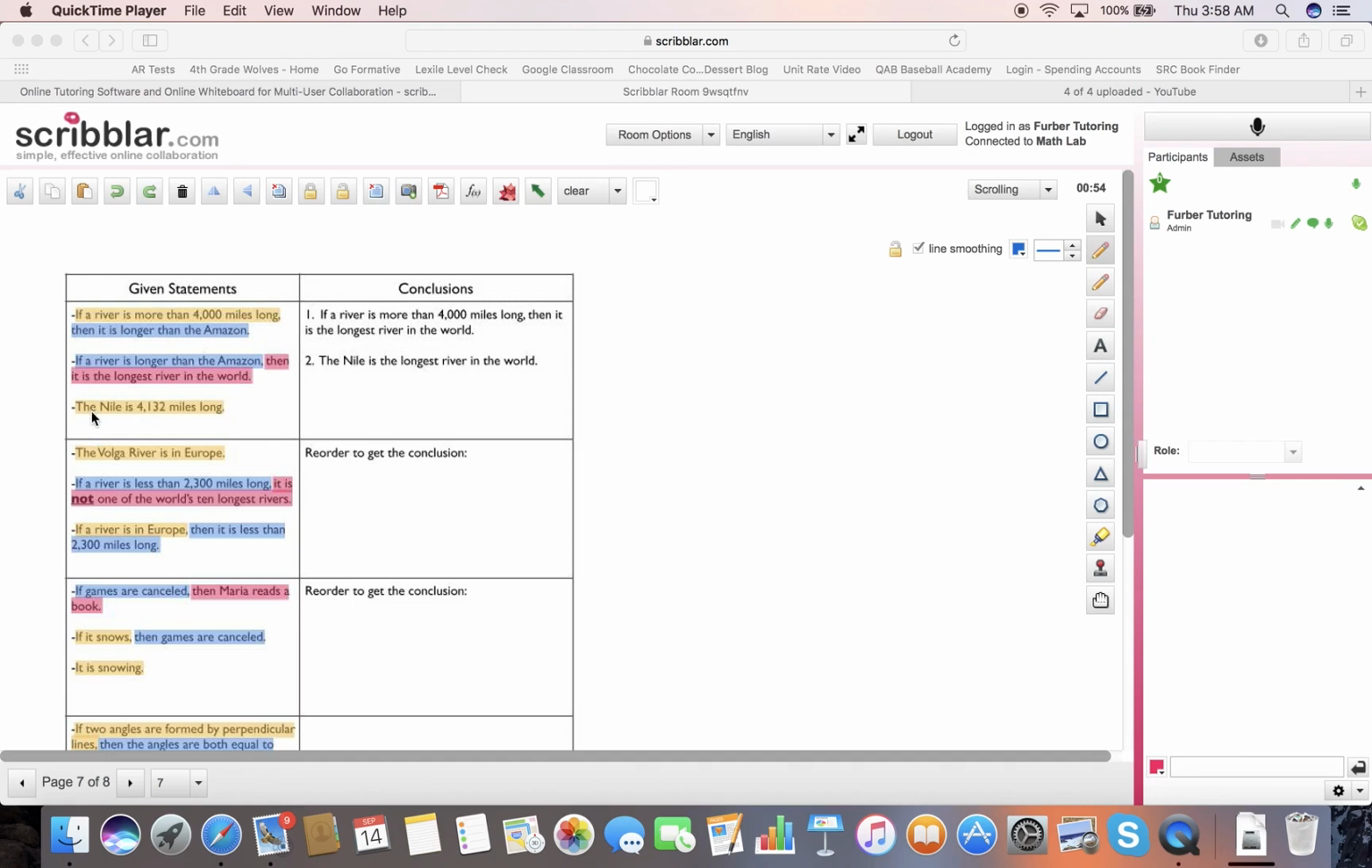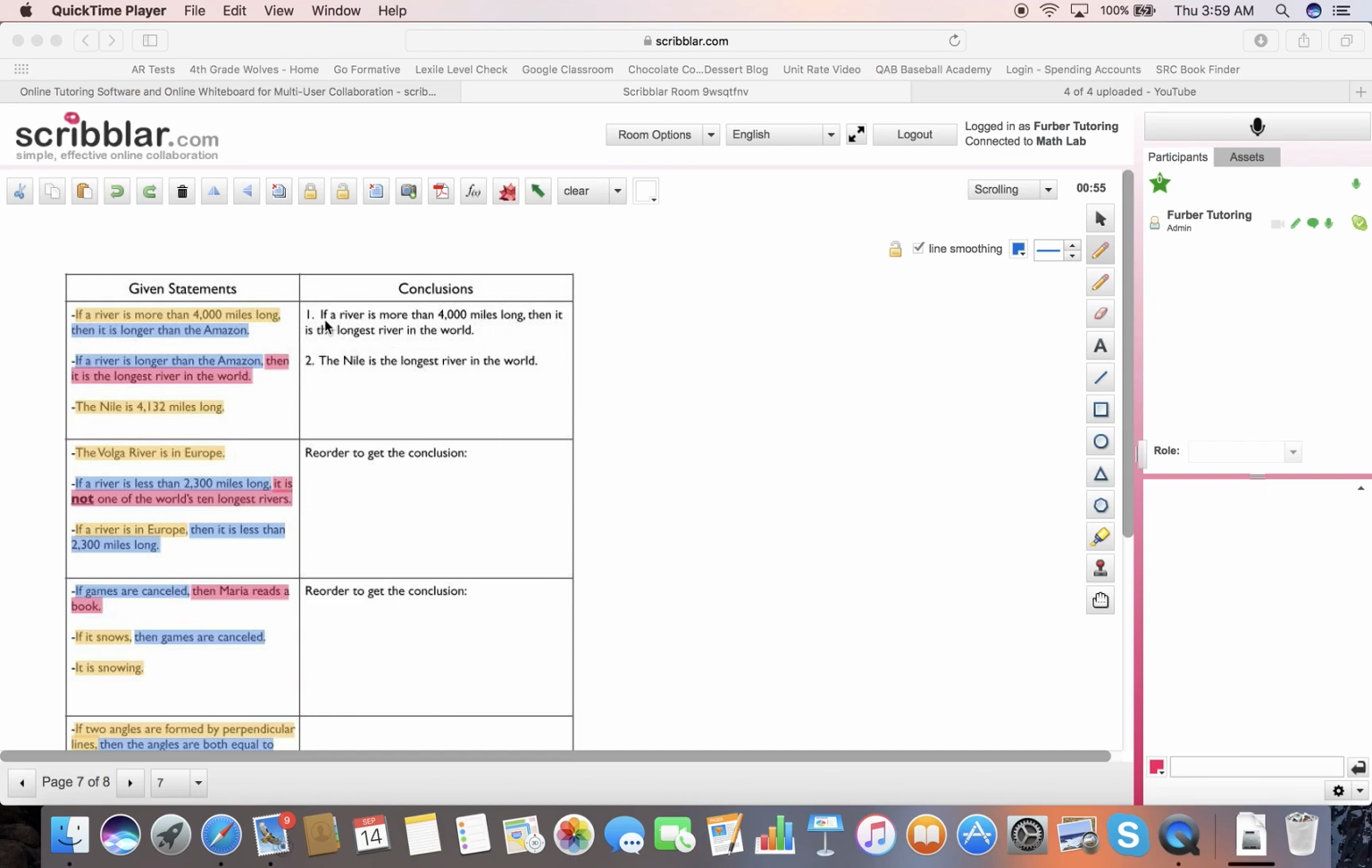But there's a third statement, and that statement says the Nile is 4,132 miles long. Well, that statement matches the hypothesis of the first conditional, if a river is more than 4,000 miles long. So the conclusion that we can draw is, if the Nile is 4,132 miles long, that is more than 4,000 miles. If it's more than 4,000 miles long, then it's longer than the Amazon. However, we already said if it's longer than the Amazon, then it's the longest river in the world. So we can immediately use this statement and plug it into the law of syllogism.